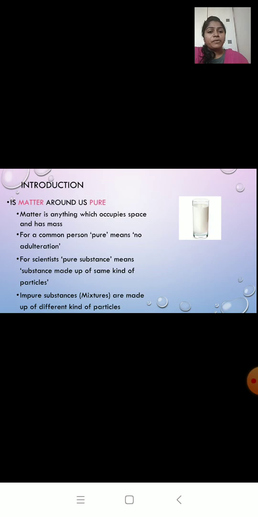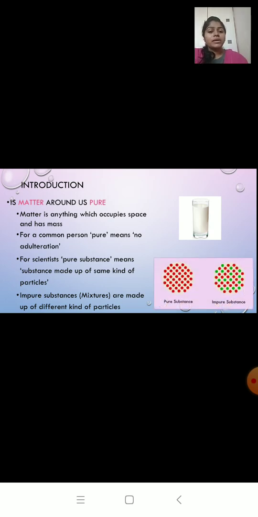Now opposite of pure is impure. Impure is also known as mixtures. So mixtures are the ones which are made up of different kinds of particles. So pure is made up of only one kind of particle, and mixtures are made up of different kinds of particles.